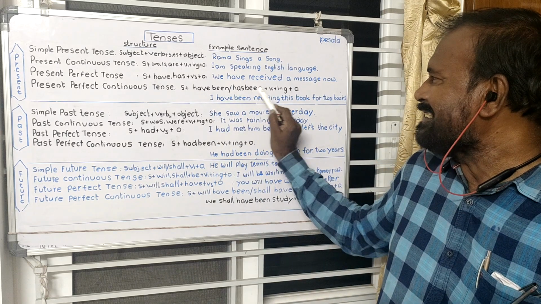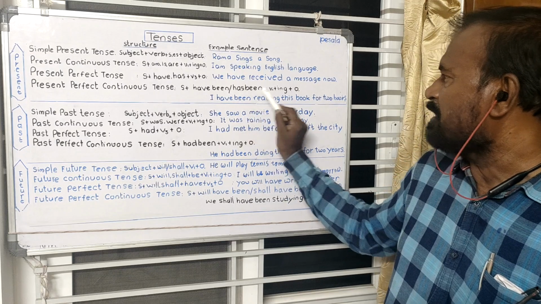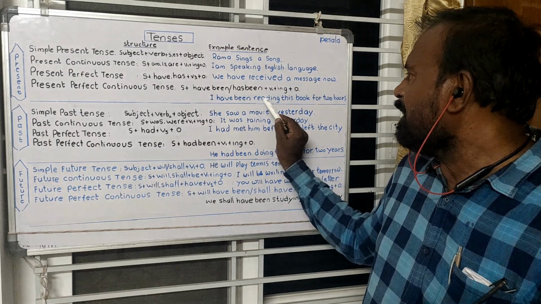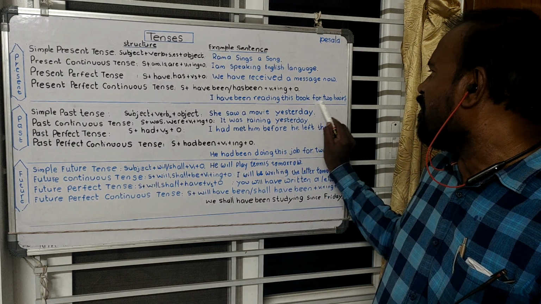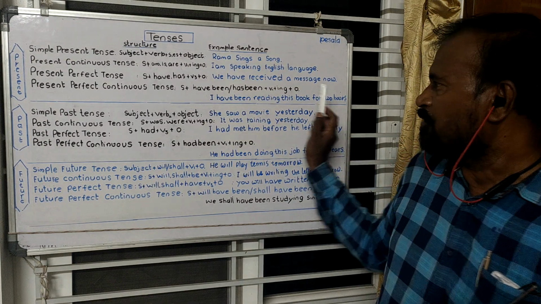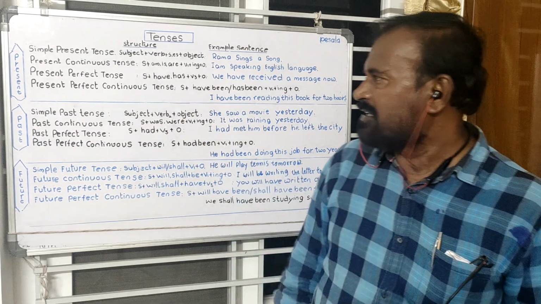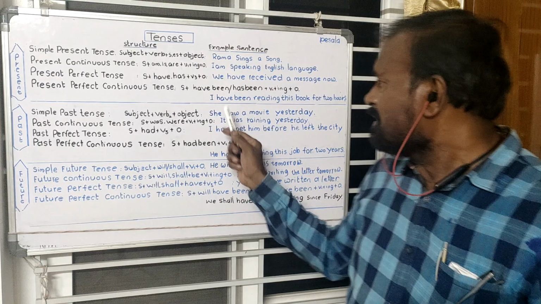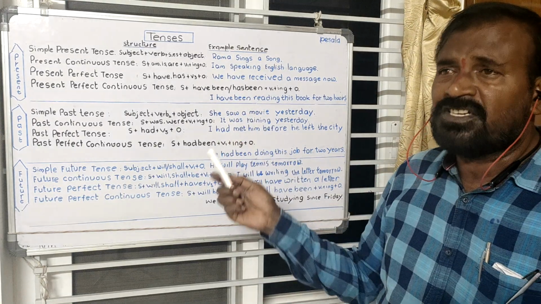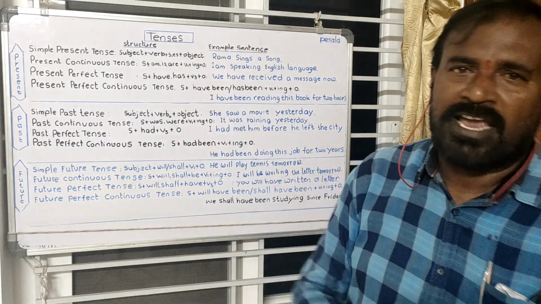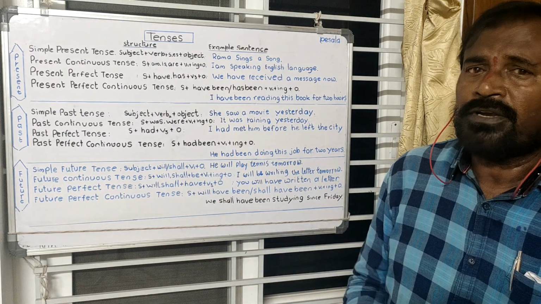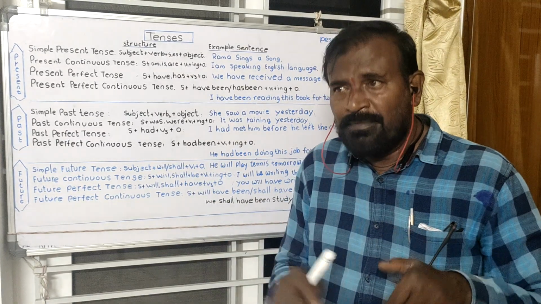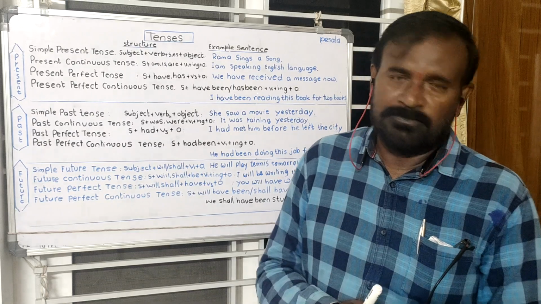For he, she, it we utilize has been plus V1 plus ing. Here, I have been reading this book for 2 hours. For 2 hours. This tense is used for issues that have started in the past and have been continuing to the present time, and they may go to the future time also.